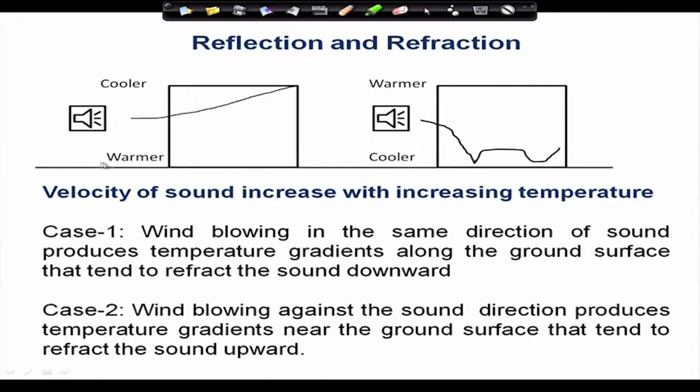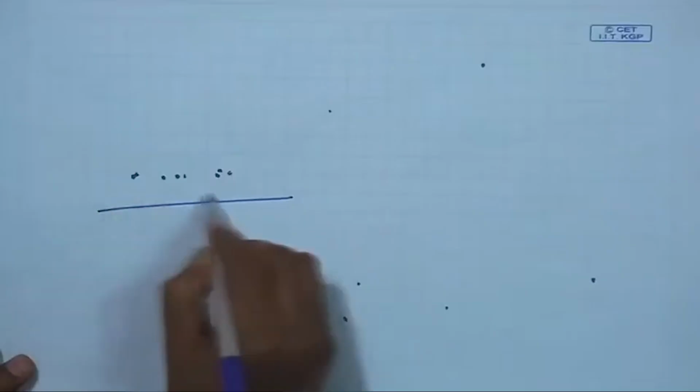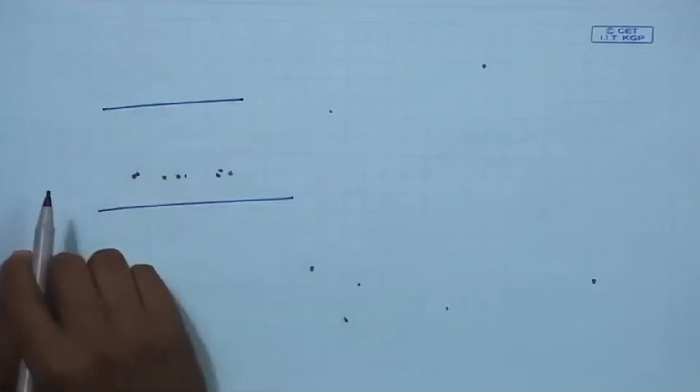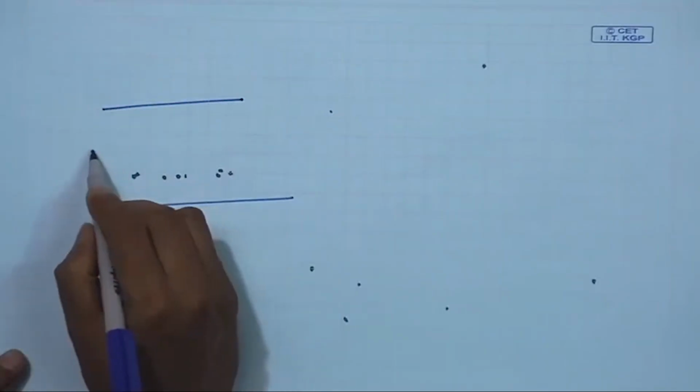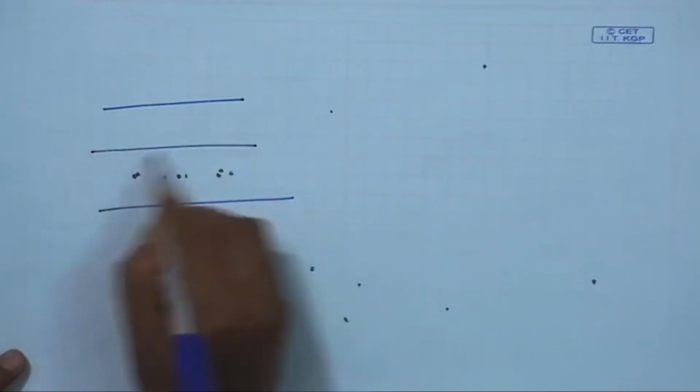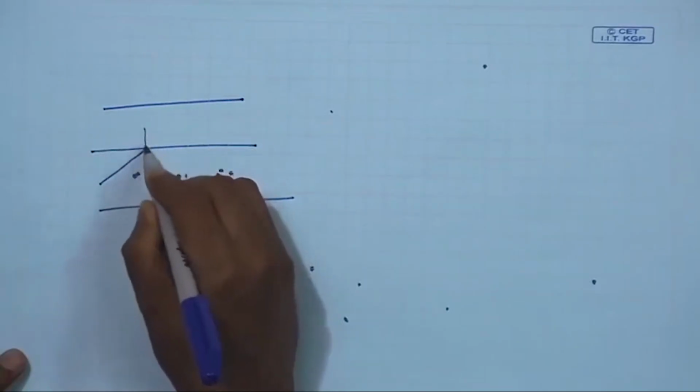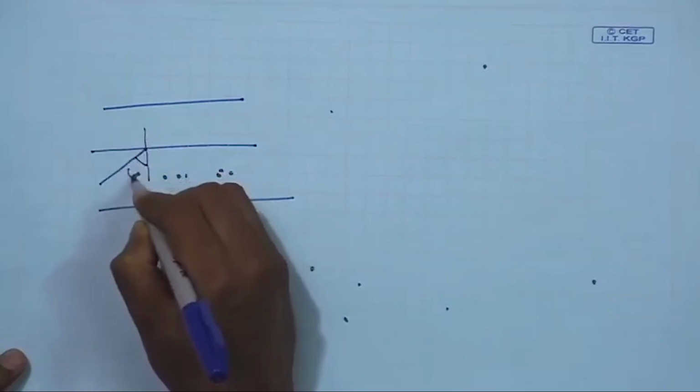There is a temperature gradient: along the ground the air is warmer, and above the ground it is cooler. This is one boundary, and the sound is incident on it.